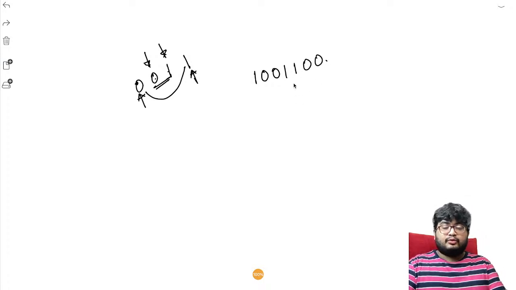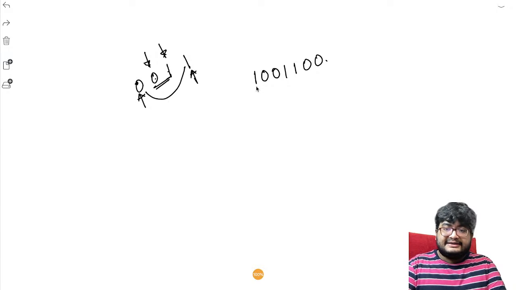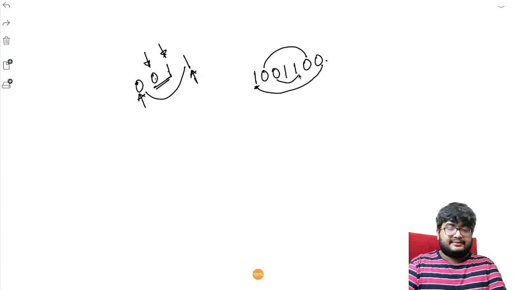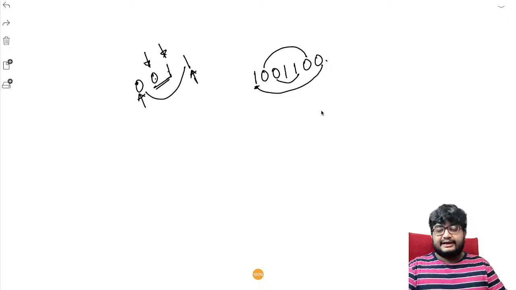So in this case, what will we do? Just think about it. This 1 should be matched with this 0, this 0 should be matched with this 0, and this 0 should be matched with this 1. So this is how we should match. What is the number of operations? Okay, we'll find the number of operations needed. For that, let's actually understand this.